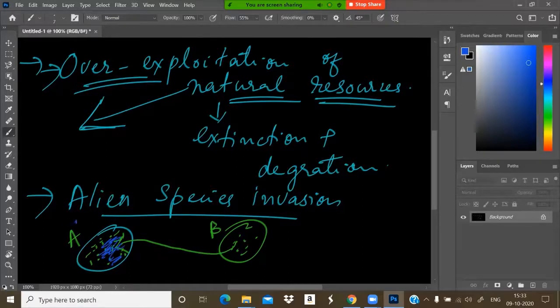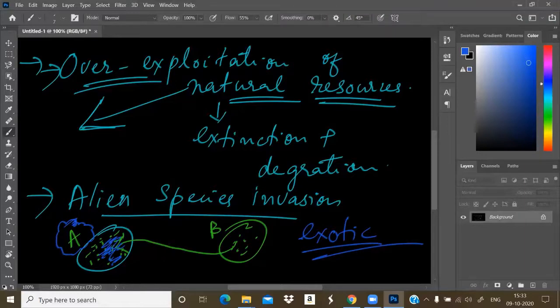So the species of community A will slowly get destroyed. That is alien or exotic species invasion. Species from outside, if they come unintentionally into another community and are harmful to that community, may also lead to biodiversity loss.